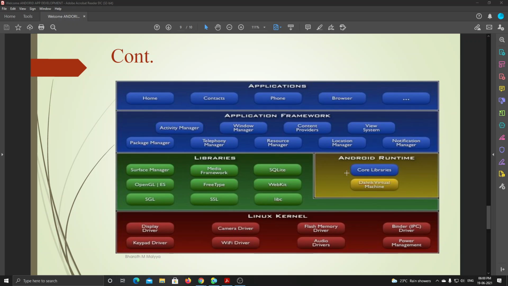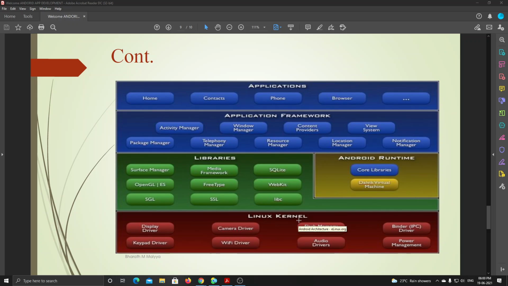Then in the same layer comes the Android runtime, which I will explain now. Then come the application frameworks, and at the top layer are the applications. Let's start from the lower level, the Linux kernel.